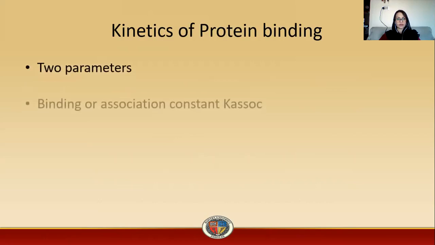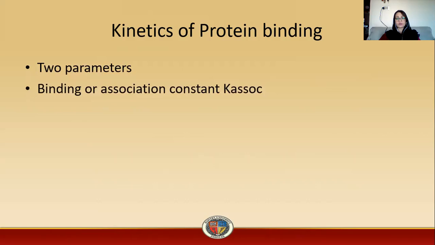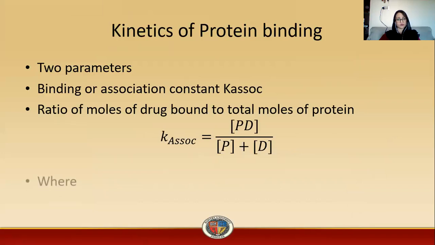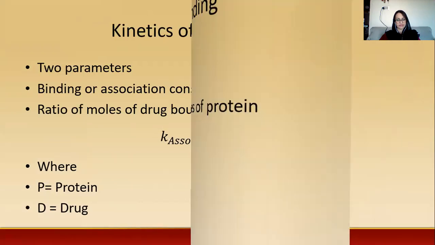So there are two parameters which are of immense importance, that is binding or association constant and ratio of moles of drug bound to total moles of protein. And here is the equation: K association, that is binding constant or association constant, is equal to PD divided by P plus D. Here P is the protein and D is the drug. So PD is the protein drug complex.